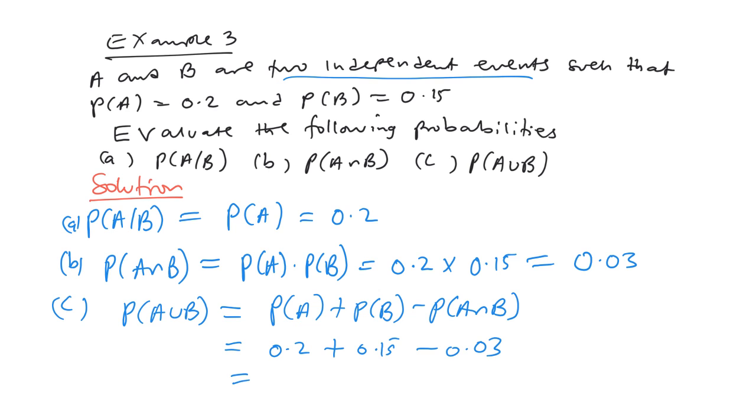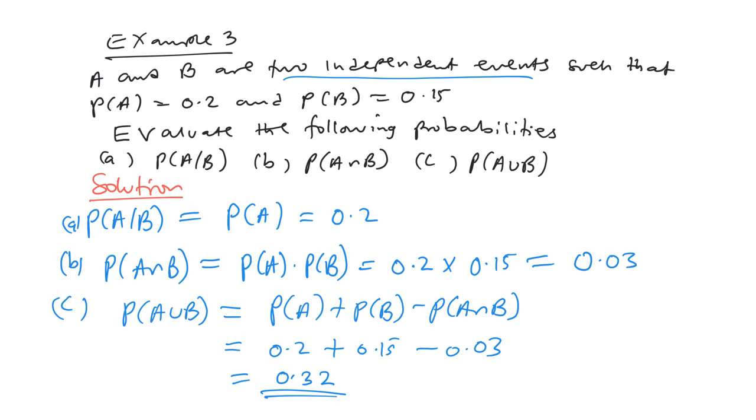The answer will be 0.32. That's the probability of A union B. If my answer is not correct, please get a calculator and do it, because I'm just purely using my head. So I think that is okay.